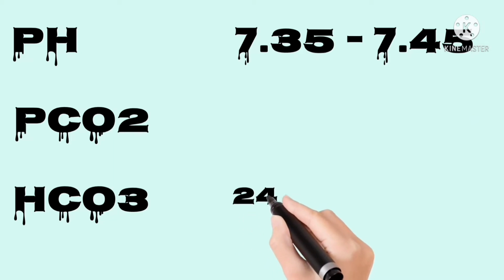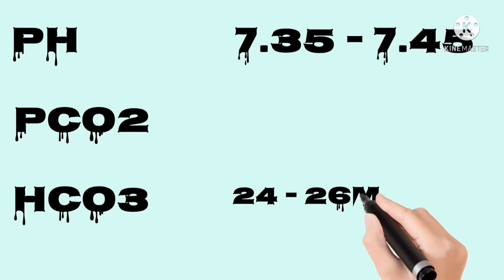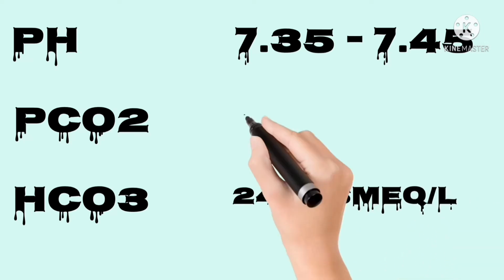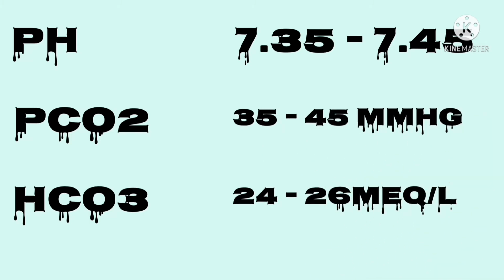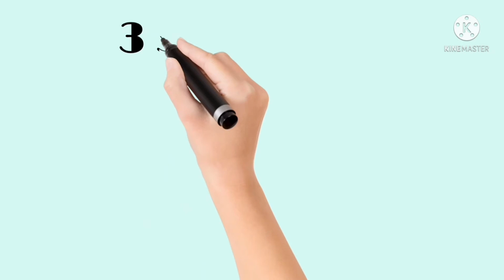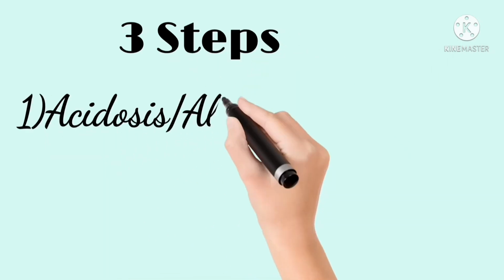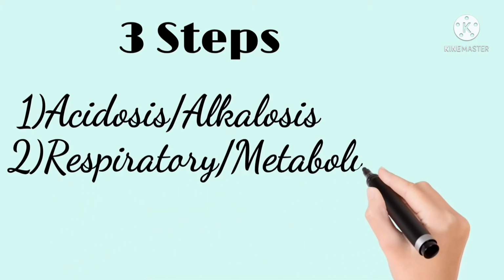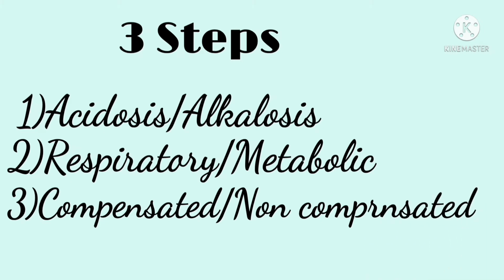Finally, bicarbonate ions, or HCO3, will tell you if the problem is related to metabolic changes in your patient and refers to the renal system. Normal is considered to be from 22 to 26. The following three-step process helps ensure a complete interpretation of every ABG. Identify if it is acidosis or alkalosis. Identify if it is respiratory or metabolic, and then lastly identify if it is compensated or uncompensated.